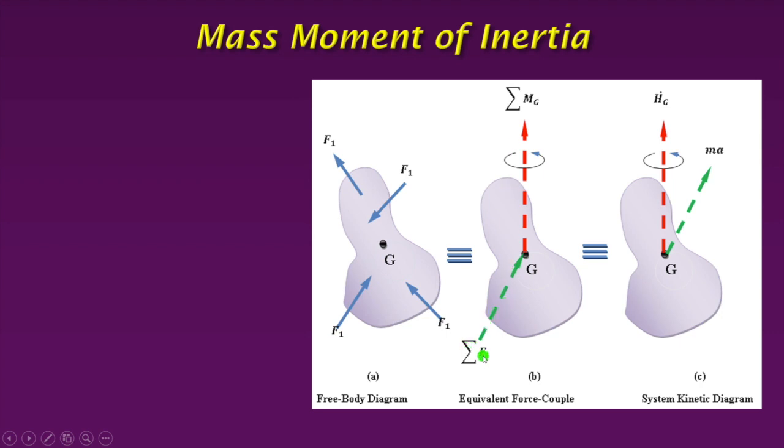Now, these forces produce the linear acceleration, and that's why the summation of these forces equals m into a as per Newton's law.